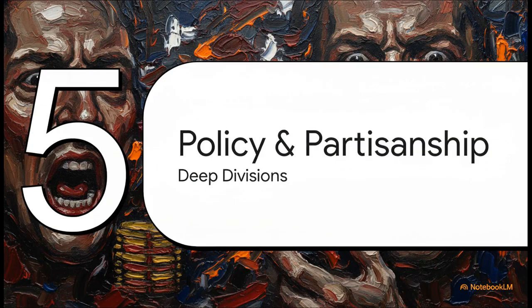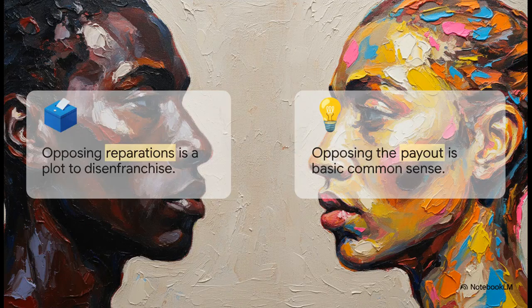Which leads us to our final part, Section 5, Policy Debates and Partisanship, the Reparations Argument. Let's move to this and see how it builds on that overall theme of deep political division. The argument explicitly contrasts two highly polarized viewpoints. On one side, it presents a congresswoman's perspective, which asserts that opposing reparations is actually a calculated plot to disenfranchise minority voters and take over local school boards.